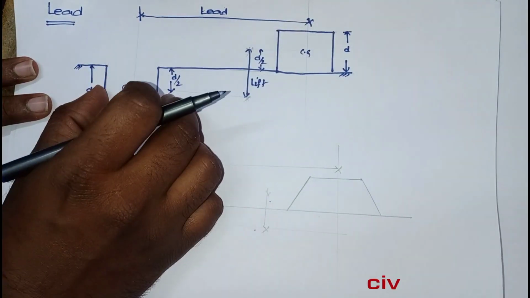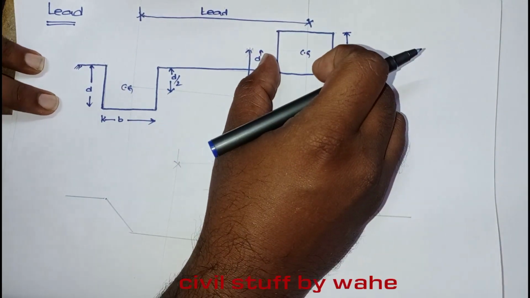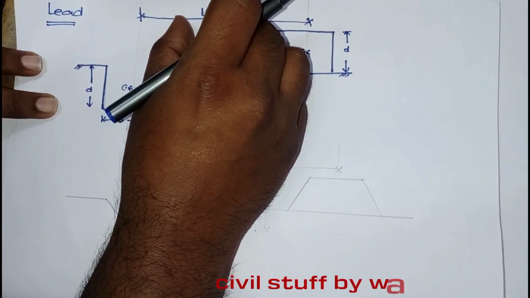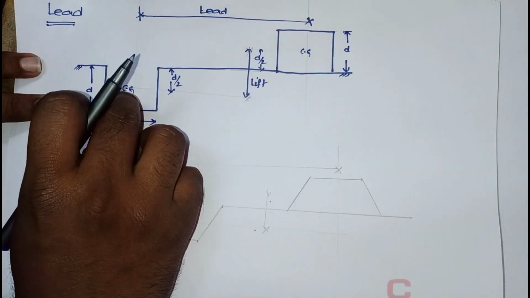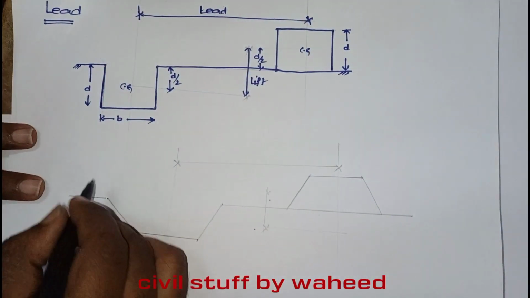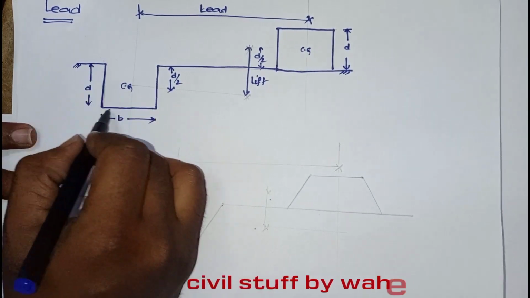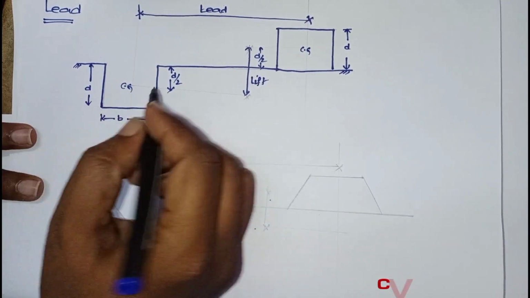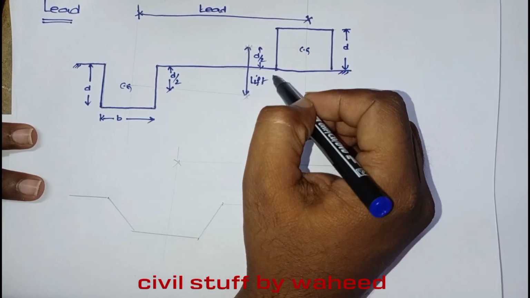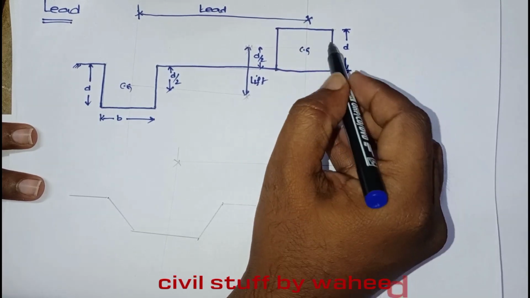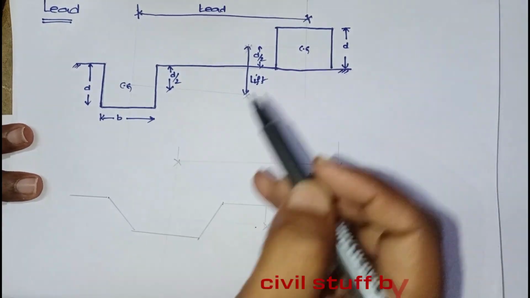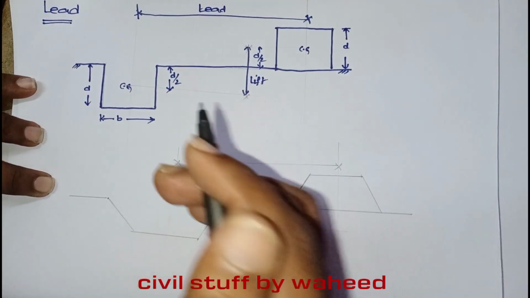The horizontal distance between the CG of the excavation pit and the spoil bank is called what? Lead. And the vertical distance between the CG of the excavation pit and the CG of the spoil bank is called a lift. Now similarly, you may excavate like this for your building construction footings, but you are not supposed to get exactly this size. You can't fill the spoil bank in exactly this shape unless you go for some other walls, sheet pilings like that.